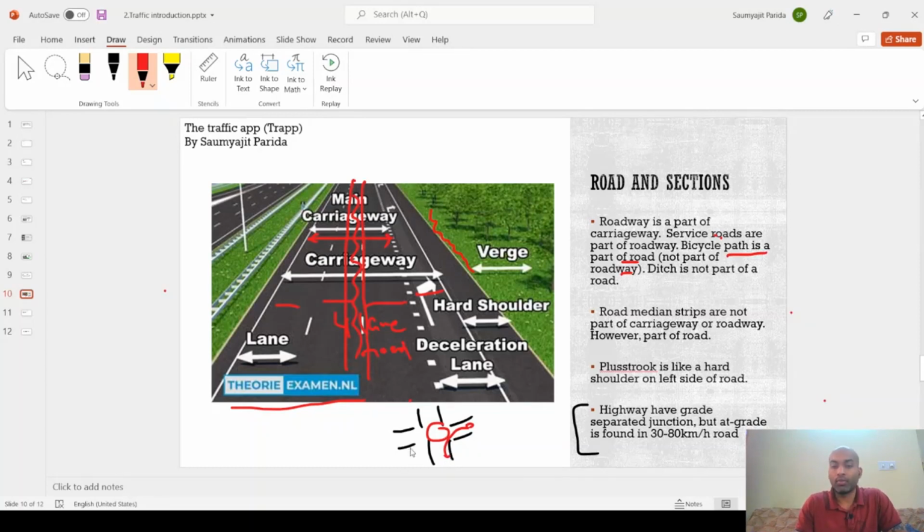But if this part of the road is elevated, at a height of 3 meters from this part of the road, then they are called grade separated junctions. Generally grade separated junctions are available on motorways, but provincial roads have at grade junctions. We will discuss this in detail in subsequent episodes with some photographs, but right now I gave this concept so that next time when you hear it, it will be easy to understand.